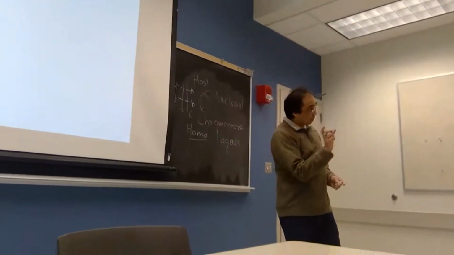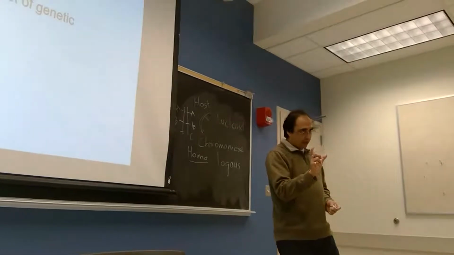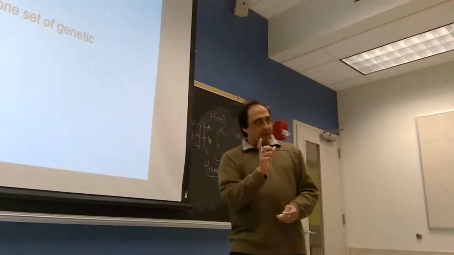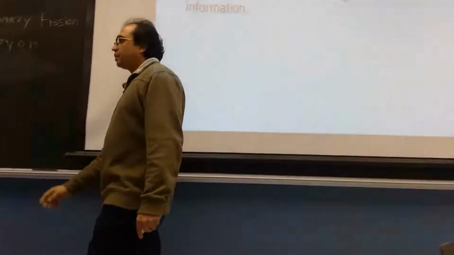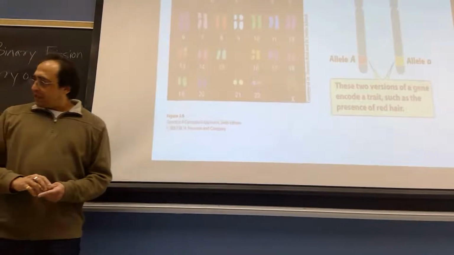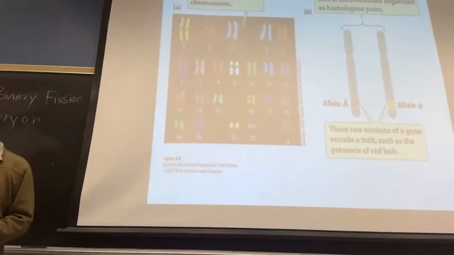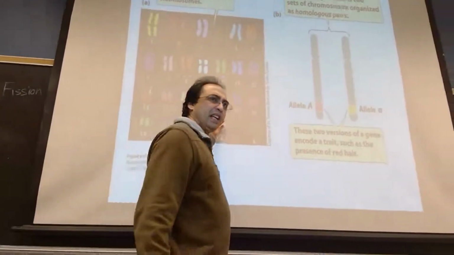Right now I am making it a little bit complex. So homologous pairs and 23 pairs of chromosomes in the full form is called a diploid. So this is the diploid set of our human chromosomes, and generally we can color these chromosomes like that.